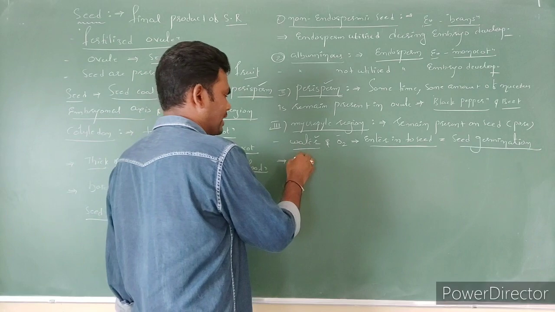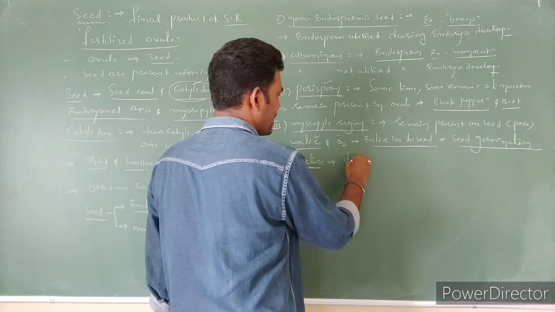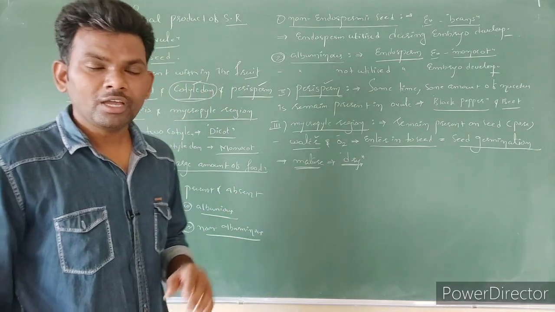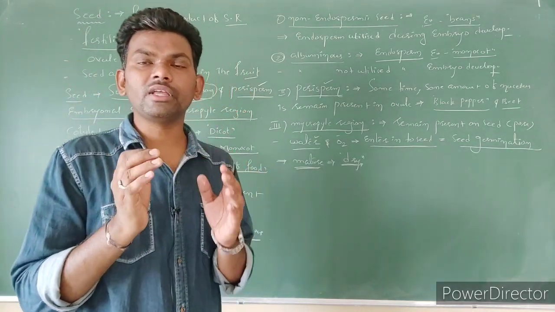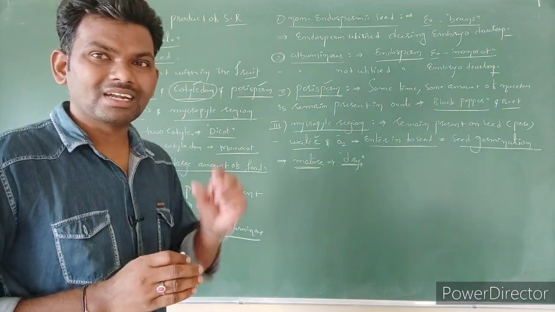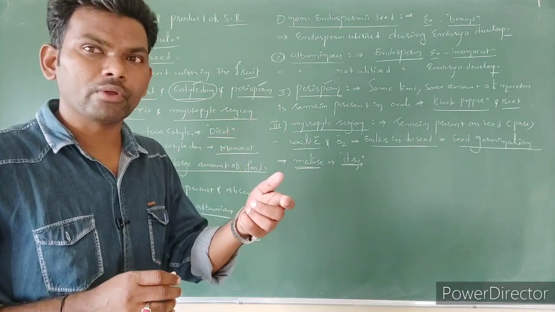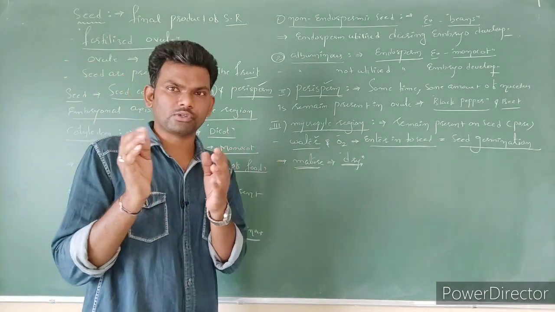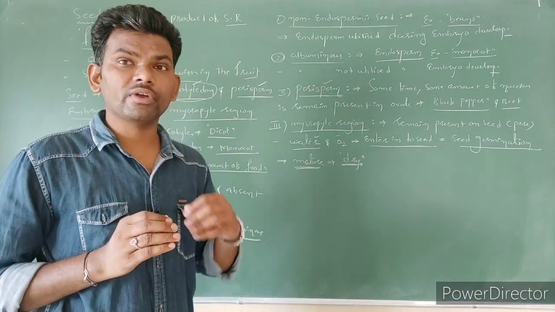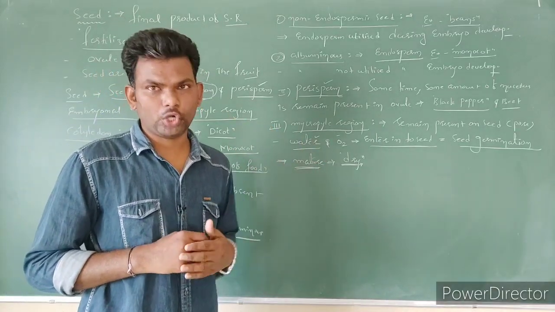Generally after fertilization, the seed becomes matured, which means the seed is going to completely dry. The matured seed is nothing but a completely dry seed. If the seed is completely dry, it doesn't mean that the embryo is not viable. The dry seeds contain a living embryo with only 10 to 15% of water molecules. Due to that, the embryo is metabolically very less active. Gradually it undergoes an inactive stage that we can call dormancy.